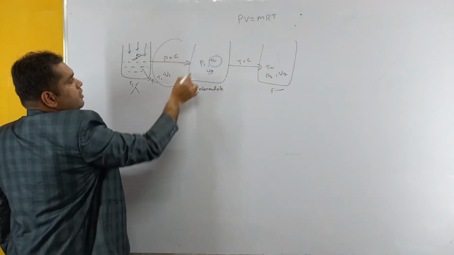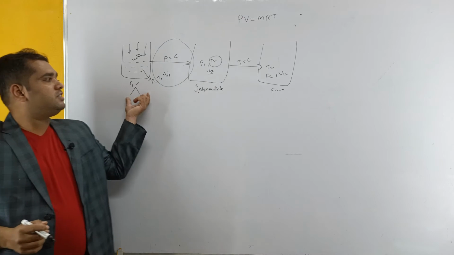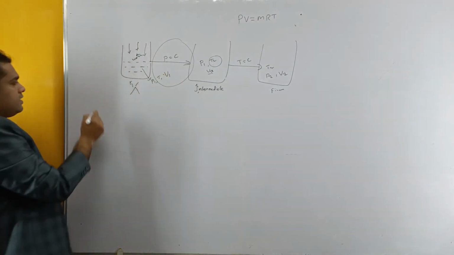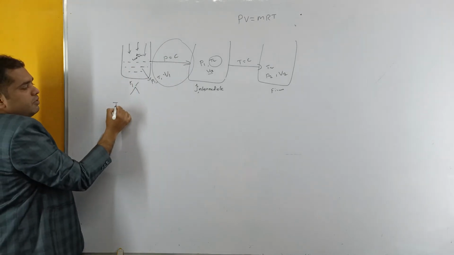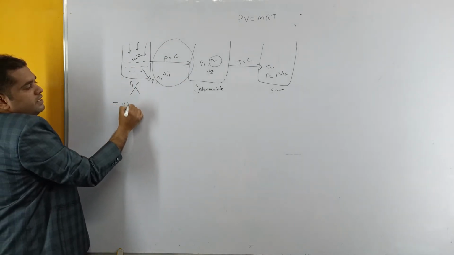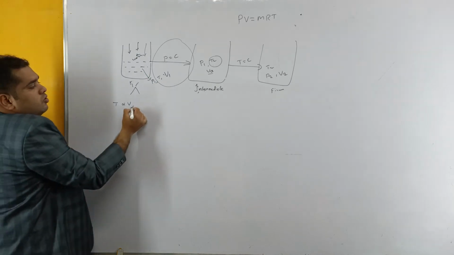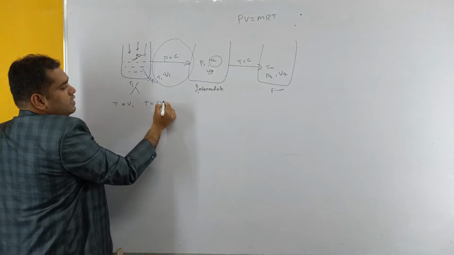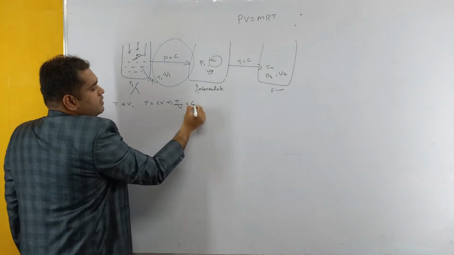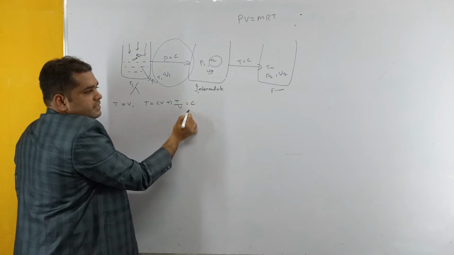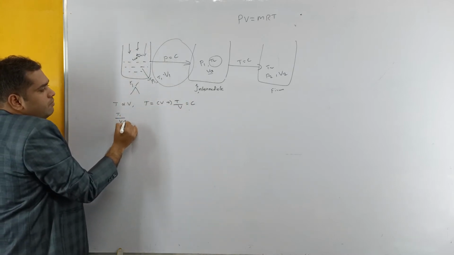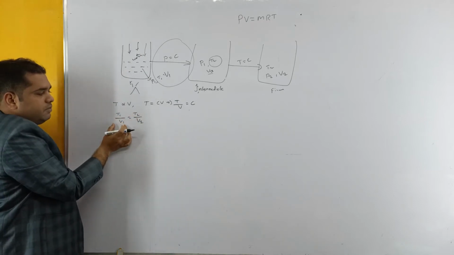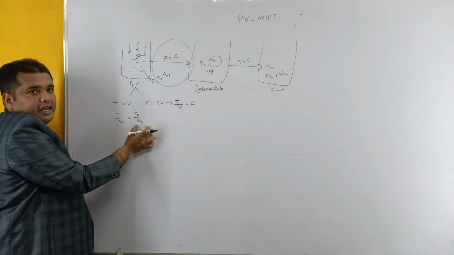If you observe, between the initial stage and the intermediate stage, the pressure is maintained constant. According to Charles' law, if the pressure is constant, what is the relation between temperature and volume? T is directly proportional to V. To remove the proportionality, T equals C into V, which implies T by V equals a constant. That is for a state. For a process, T1 by V1 equals T2 by V2, that is, between the initial stage and the intermediate stage.